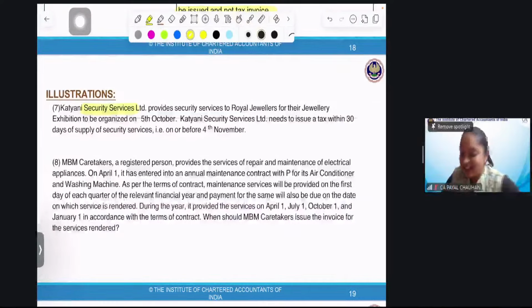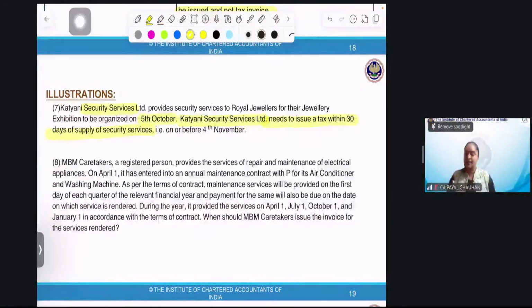Katyayani Security Service provides security service to Royal Jewelry for the jewelry exhibition to be organized on 5th October. Perfect. That means the service is to be provided on 5th October. Katyayani Security Service Limited needs to issue the invoice within 30 days of the supply of security services. Perfect. It was a normal case. I was giving you security at your event, to be held on 5th October. I can issue the invoice either before 5th October or within 30 days. Yes, perfect, at the time of provision of the service.